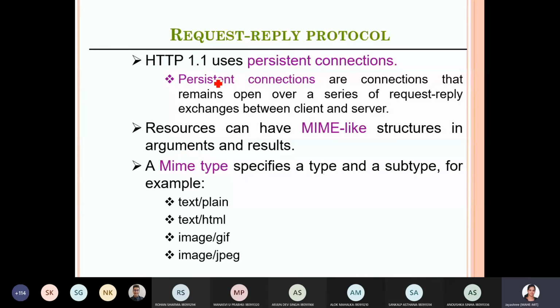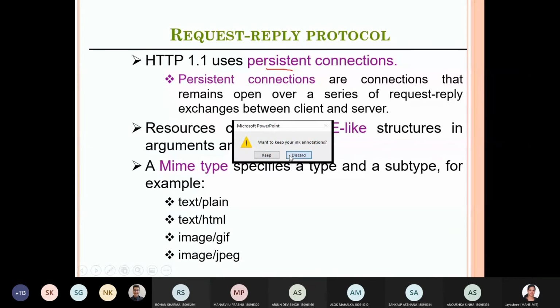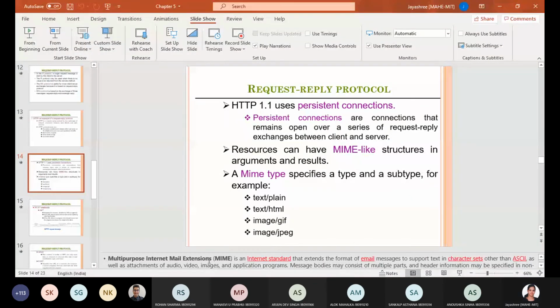HTTP 1.1, one of the different versions, uses persistent connections. Now we don't have only textual data to be transmitted. We have audio, video, text, HTML, images, all of which need to be transmitted. So this is MIME. What is MIME?